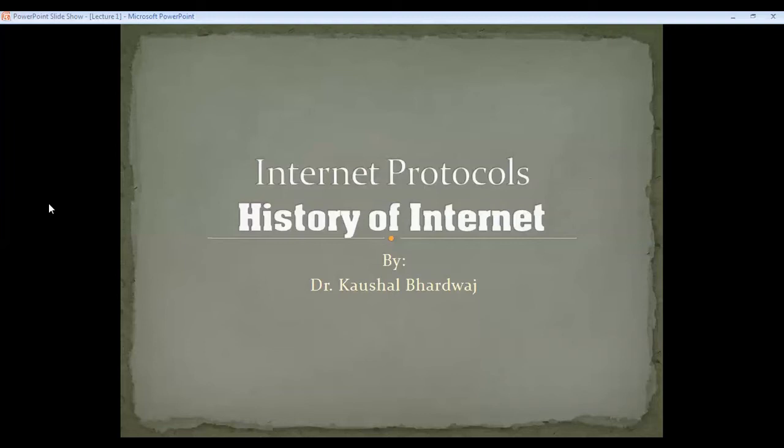protocol suite. Different protocols are there in different layers, starting from the application layer through the transport layer, network layer, data link layer, and physical layer. So we will go through all these protocols and try to understand the basics of these protocols.